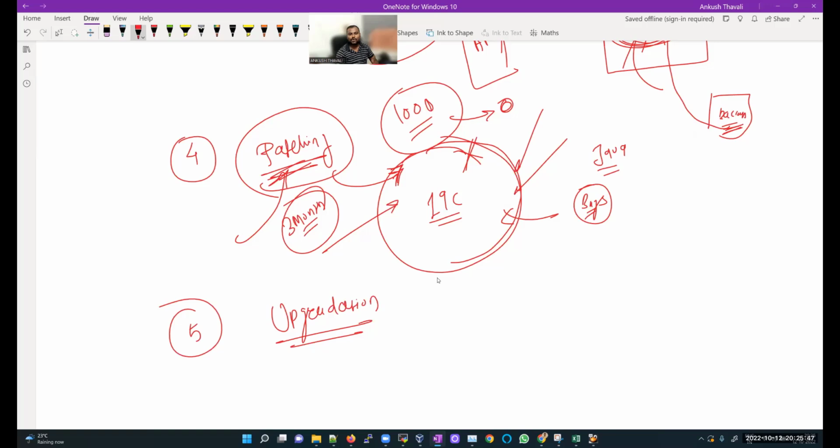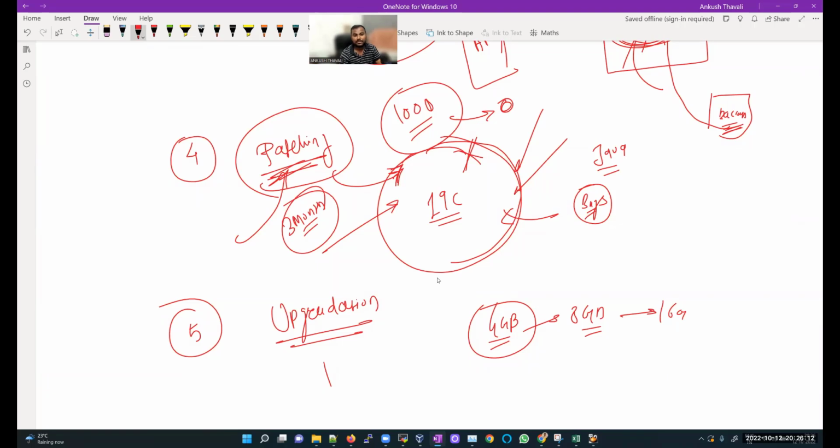Previously we were using an old mobile phone which had a 4 MP camera, then we used 8 MP, then 16 MP. We are using multiple phones nowadays. iPhone 14 is available in the market, correct? So many of you have upgraded your mobile phone. In the same way we need to upgrade our database from one version to another.